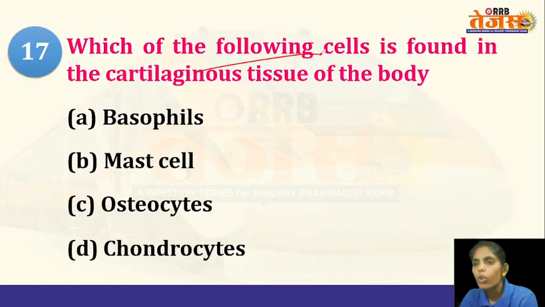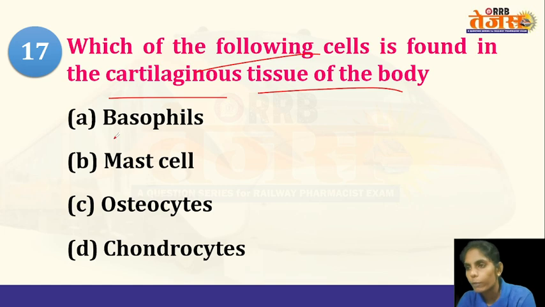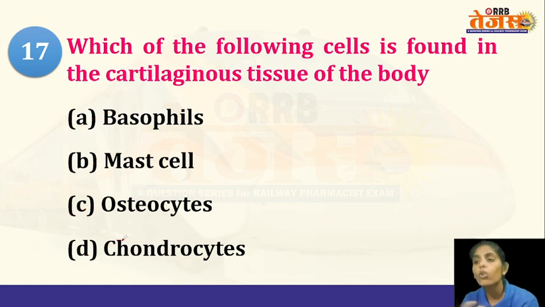Now, which of the following cells is found in the cartilaginous tissue of the body? Basophils, mast cells, osteocytes, or chondrocytes? So what is the answer? Chondrocytes. So chondrocytes are the cells that make up the cartilage in our body.